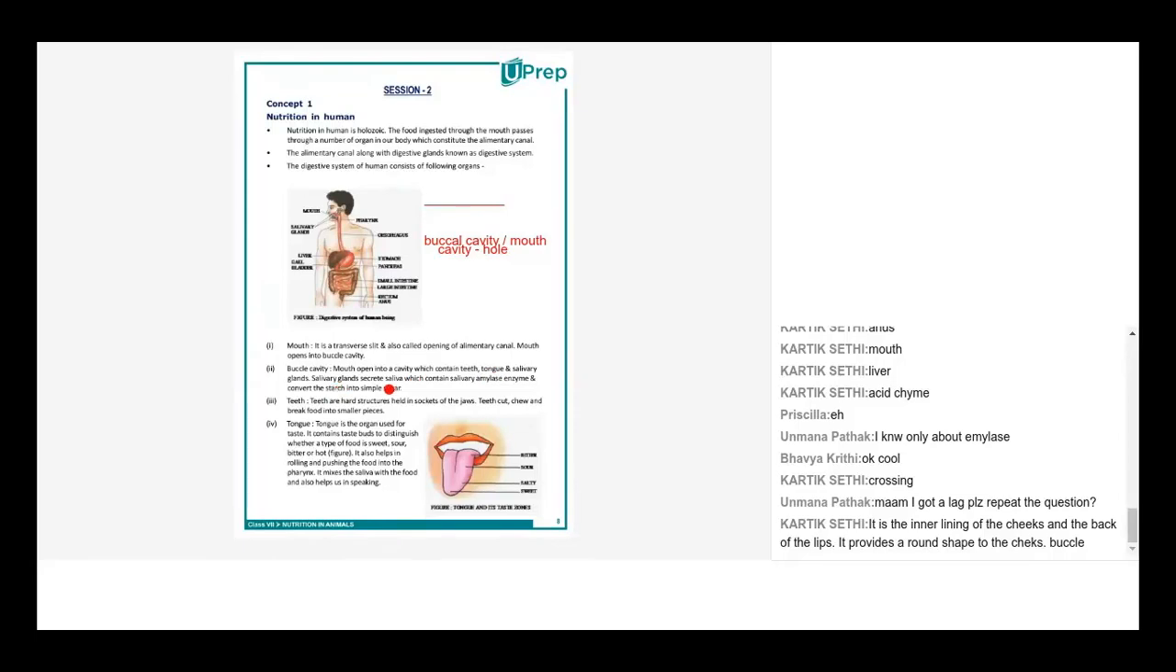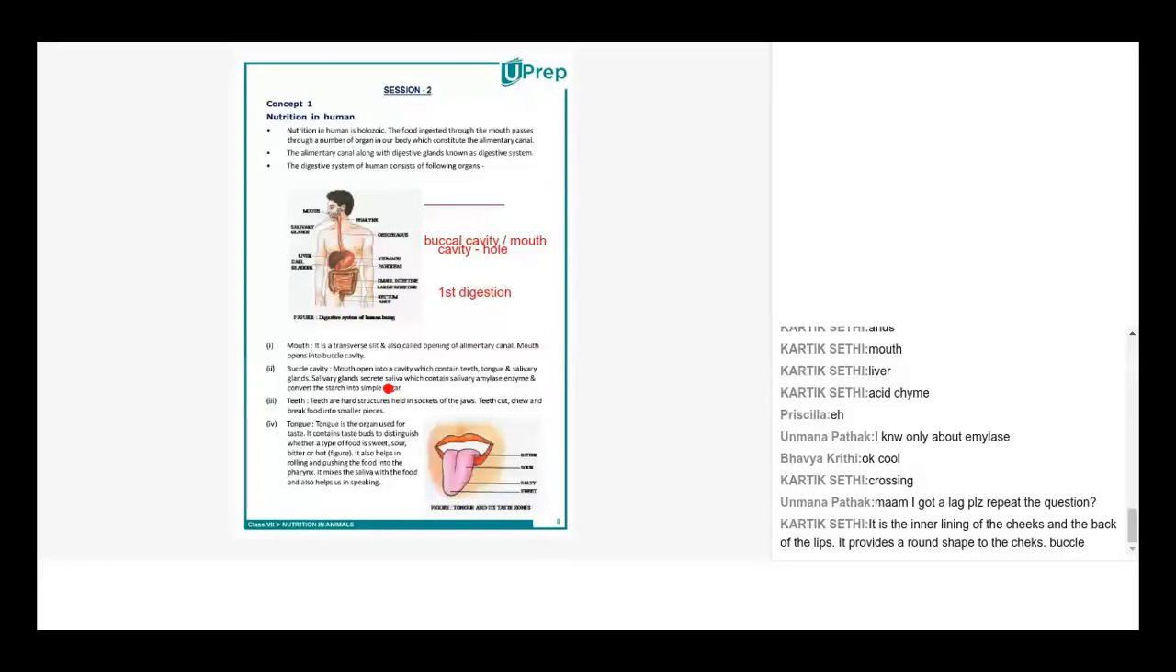The salivary glands secrete saliva, which contains salivary amylase, an enzyme which many of you have shared, and converts the starch into simple sugar. We think that digestion only begins in the stomach, but that's a misnomer. That's wrong information that we have. The first process of digestion actually starts in the mouth, or rather we should say it happens in the mouth or in the buccal cavity.